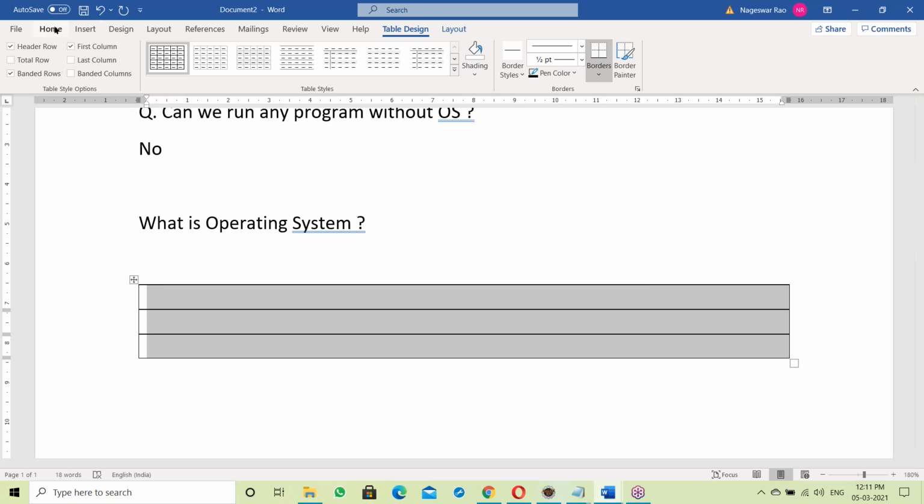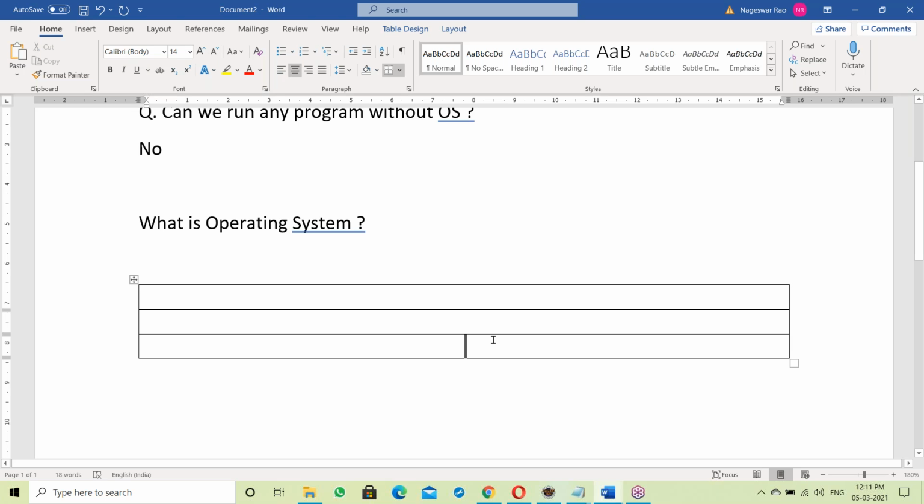What is an OS? See here, suppose you purchased a laptop, so you have the hardware. On top of it, you have to install an OS, an operating system.